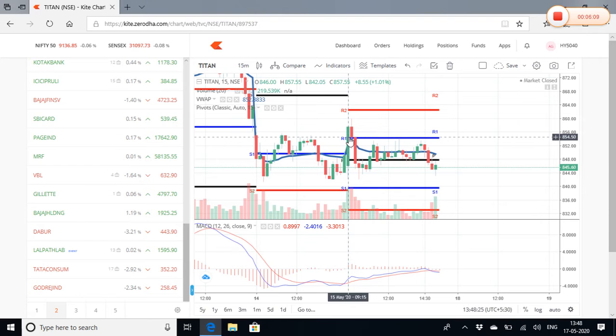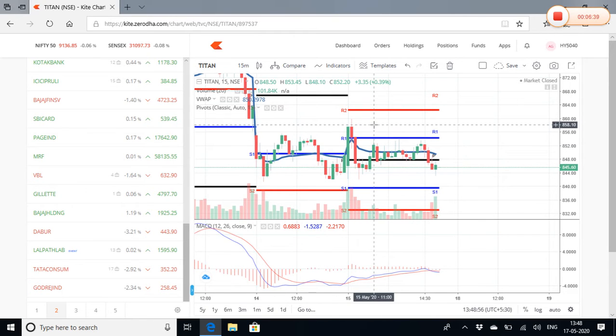A candle has multiple parts. You can see here that there is this solid bar and there are two things which are below and above. These are called wicks, or the legs of the candle. In the case of a bullish or green candle, the highest point of the body is the close of the candle, and the bottom is the opening of the candle, which is the opposite in the case of a red candle.